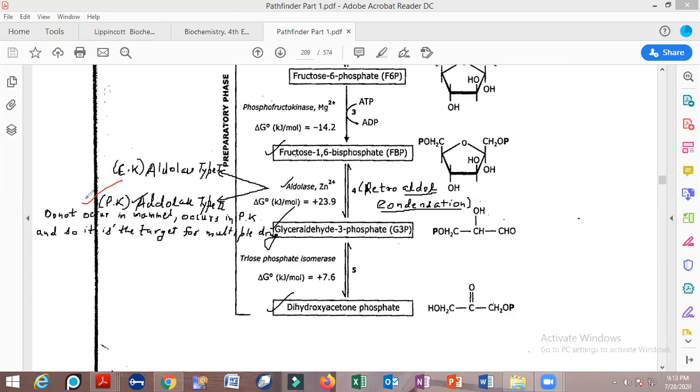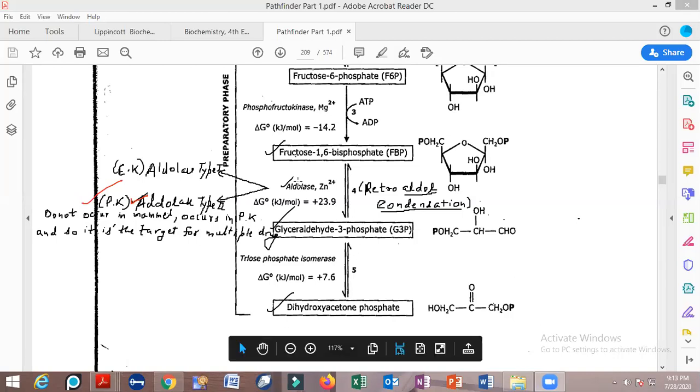and to protect the eukaryotic cell. Look, every drug has a side effect. To minimize the side effect, the drugs are being designed towards a target that is extensively present only in prokaryotes, and this is a very important target present only in prokaryotes, absent in eukaryotes, so there would be no side effect of this particular drug. Okay, now moving forward, this is all about this particular enzyme that is referred to as aldolase.